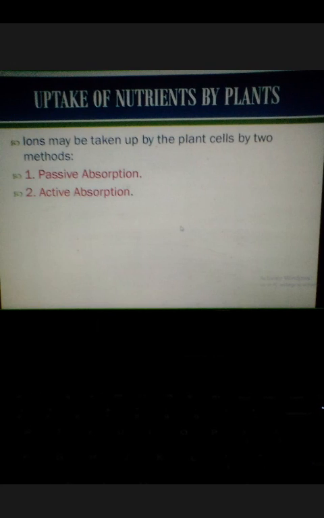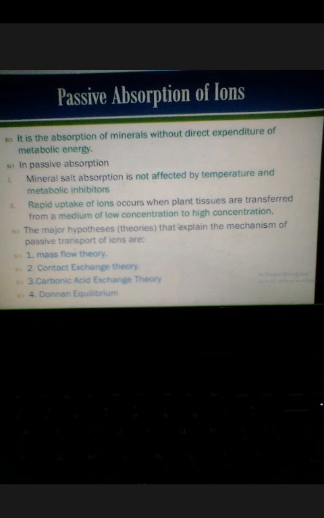Next, there are two main methods of uptake of nutrients by plants: passive absorption and active absorption. We will see them one by one. Passive absorption is a kind of absorption which doesn't require any metabolic energy, that is ATP.